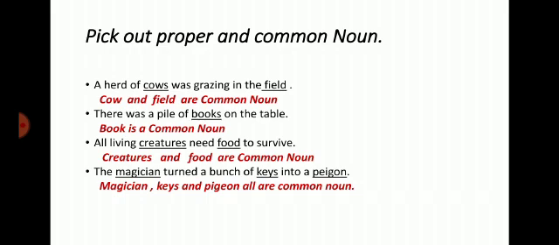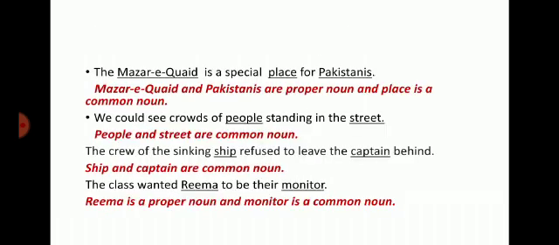Now, cow and field are common noun. There was a pile of books on the table. Book is a common noun. All living creatures need food to survive. Creatures and food are common noun. The magician turned a bunch of keys into a pigeon. So here, magician, keys, pigeon, all are common noun.